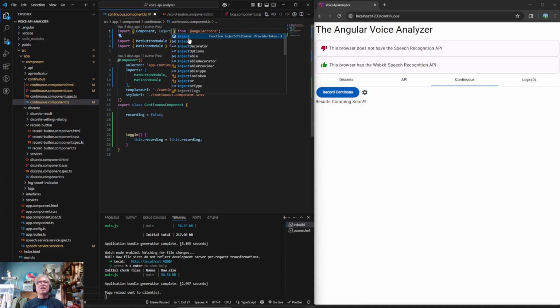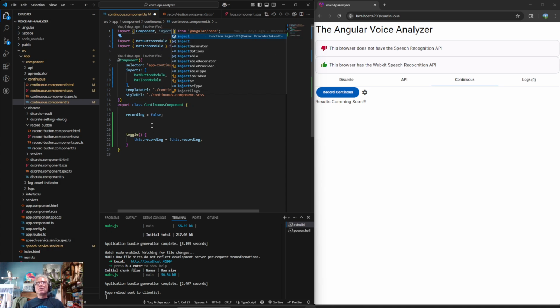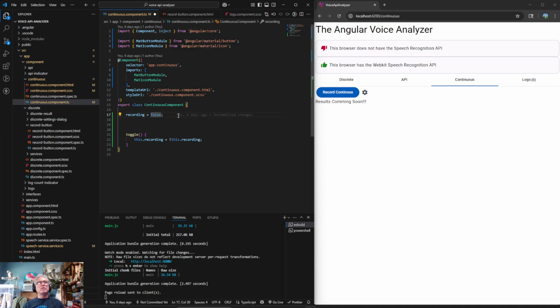So there's a big inject and a little inject, and one of them is, let me mouse over this and see. Function. Yeah, I think we want the one that's a function. And you have to give it a token. Man, I'll tell you, that token word really, for some reason I have conditioning that makes me just sort of turn off the minute I hear the word token.